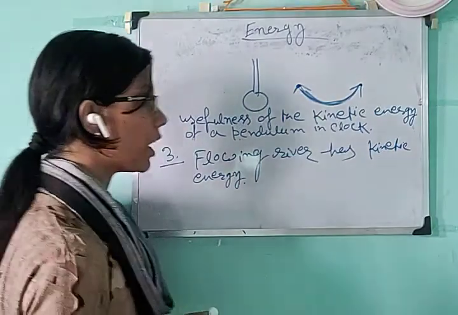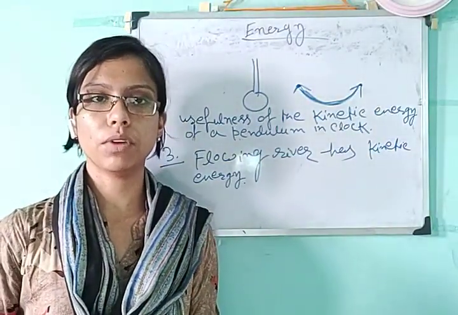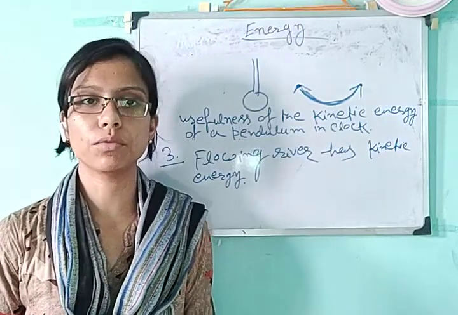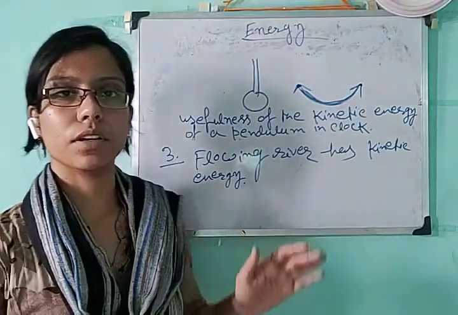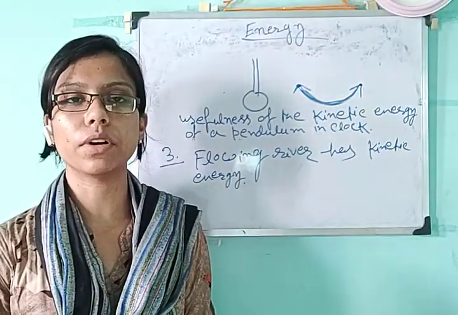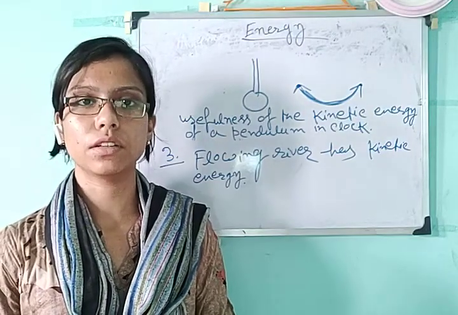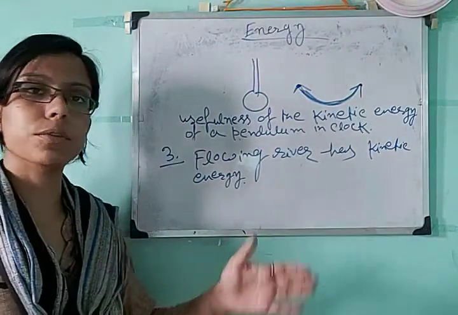Now with the help of that kinetic energy, everything that is floating above the water, either garbage or a log of wood, is flowing with the river. With the help of the kinetic energy of a flowing river, everything that is floating above the river goes with the flow of the river.